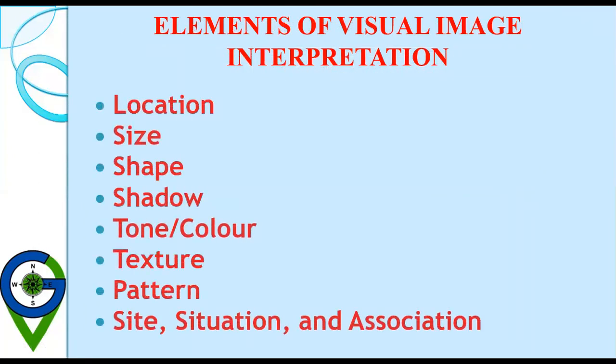So the elements of visual image interpretation involve these: first the location, then size, shape, shadow, tone or color, then texture, pattern, then site, situation, and association. The height perception is also there.